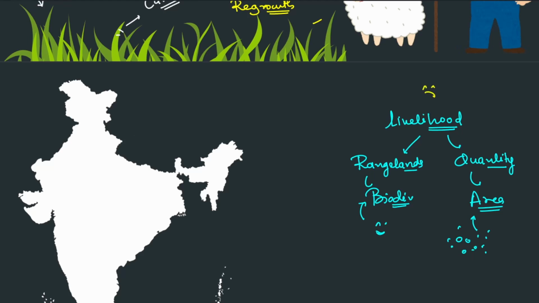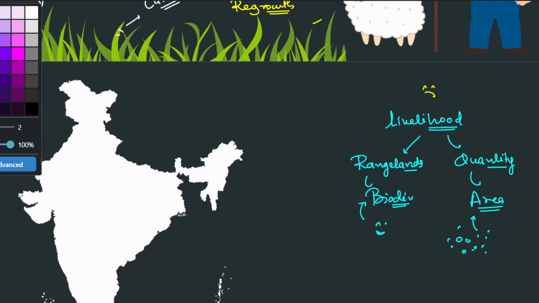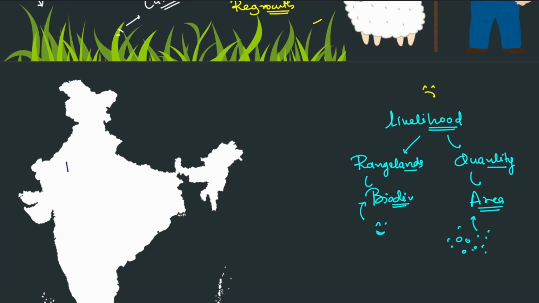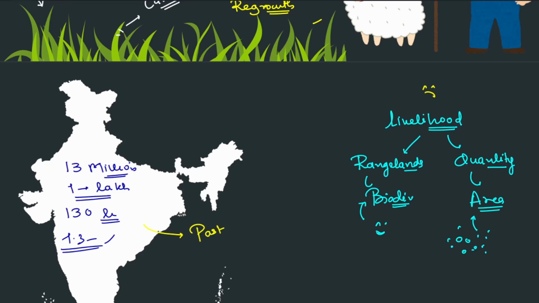All right, next we move to India. What is the situation in India? In India, we see that almost 13 million people, and 1 million means 10 lakh, so 13 million means 130 lakh or 1.3 crore. That's a lot of people. They are involved in this pastoralist lifestyle.